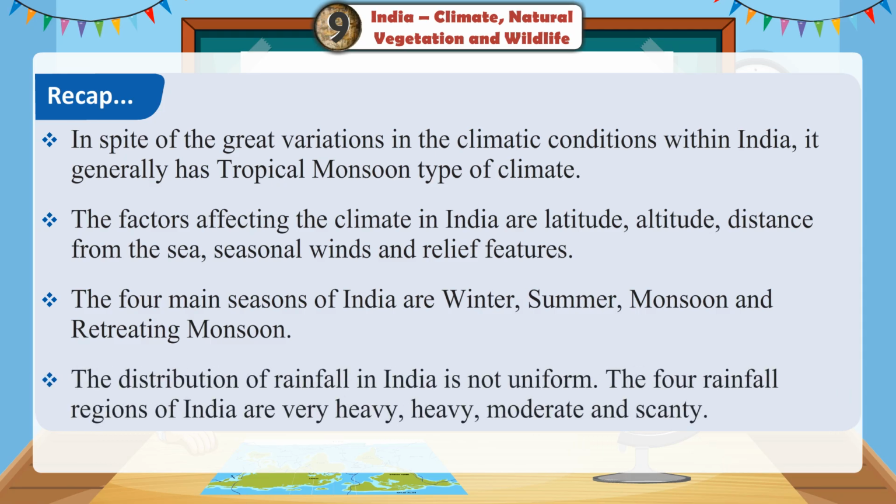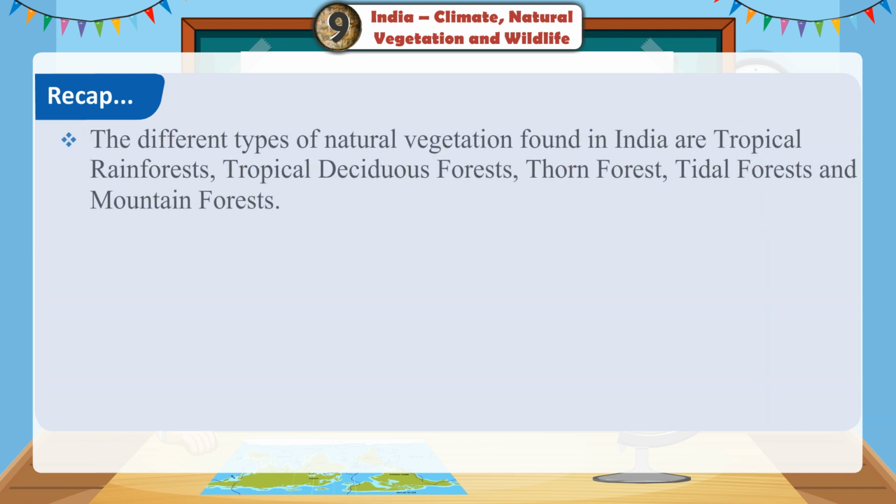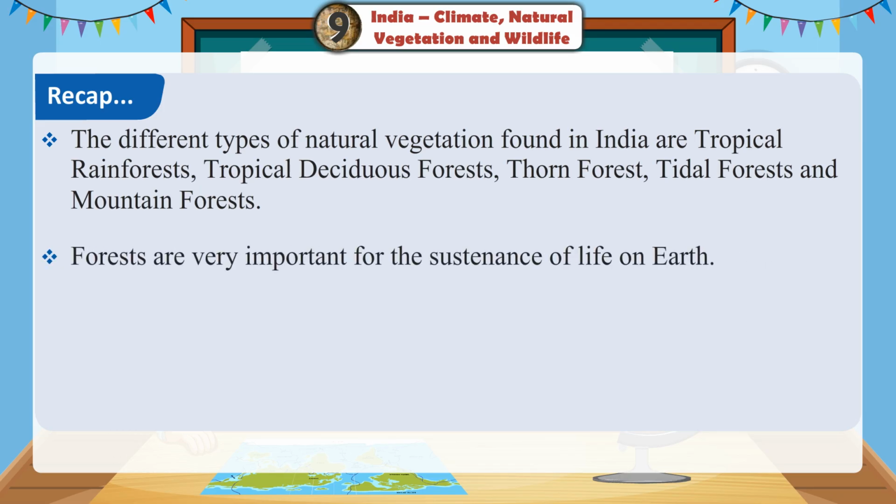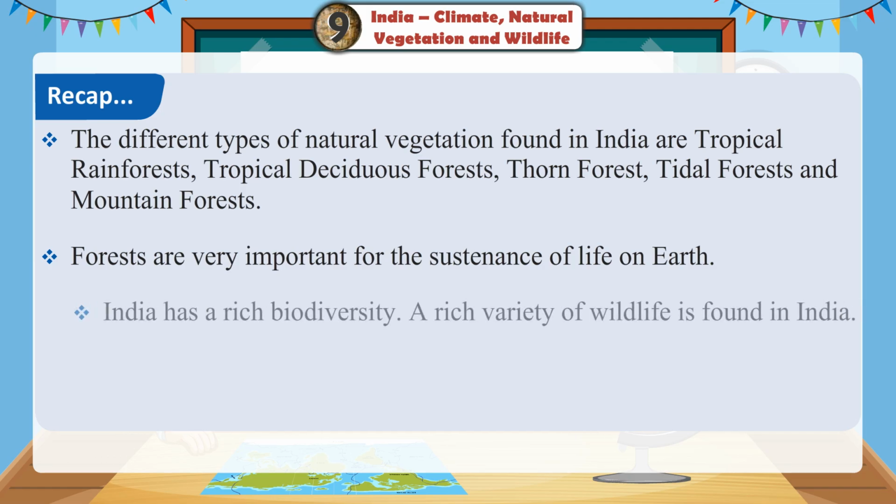The distribution of rainfall in India is not uniform. The four rainfall regions of India are very heavy, heavy, moderate, and scanty. The different types of natural vegetation found in India are tropical rainforests, tropical deciduous forests, thorn forest, tidal forests, and mountain forests. Forests are very important for the sustenance of life on Earth.